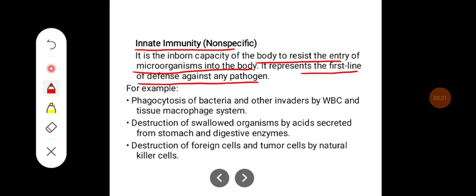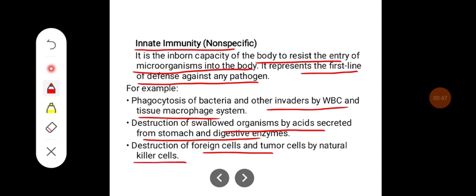For example, phagocytosis of bacteria and other invaders by WBC and tissue macrophage system. Destruction of swallowed organisms by acid secreted from the stomach and digestive enzymes. Destruction of foreign cells and tumor cells by natural killer cells.